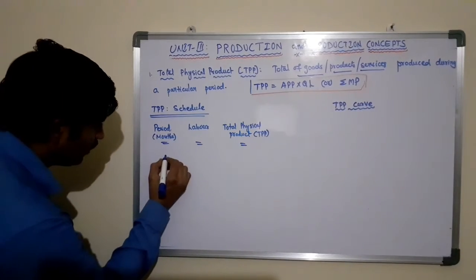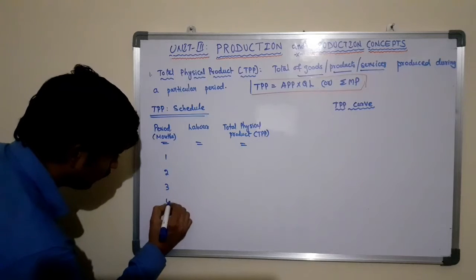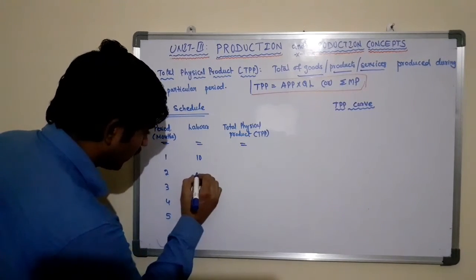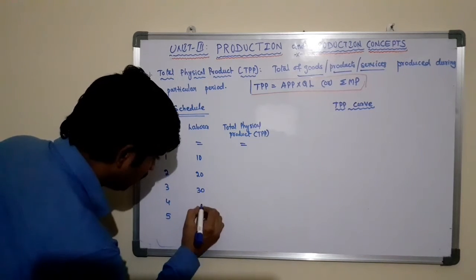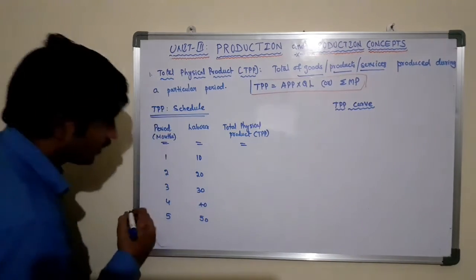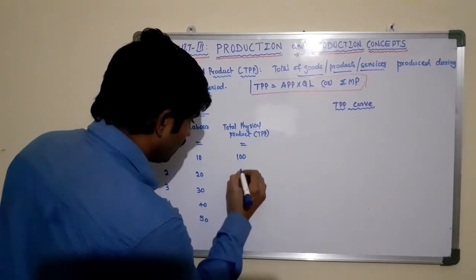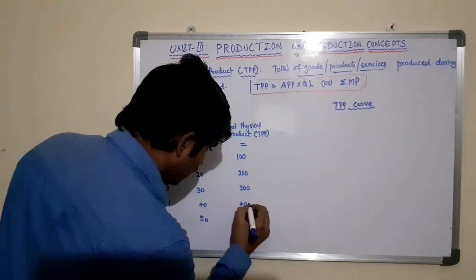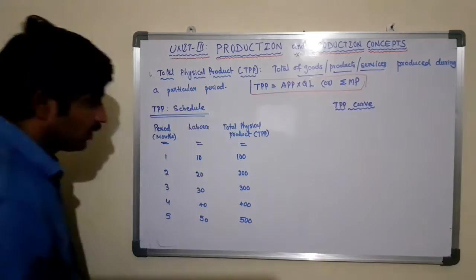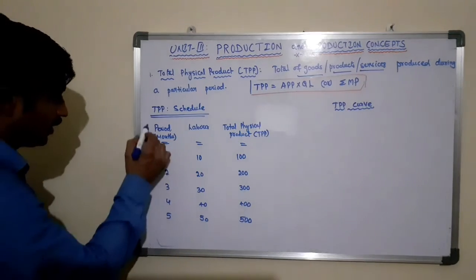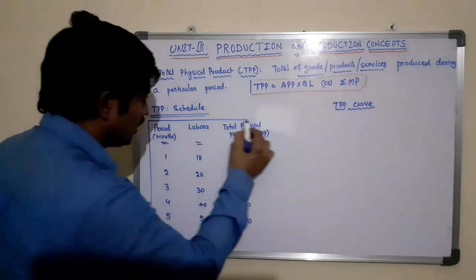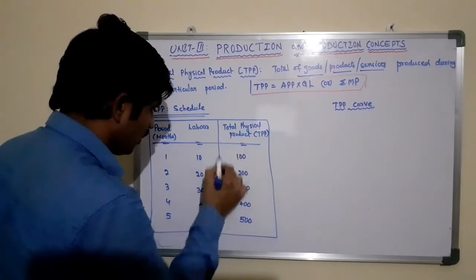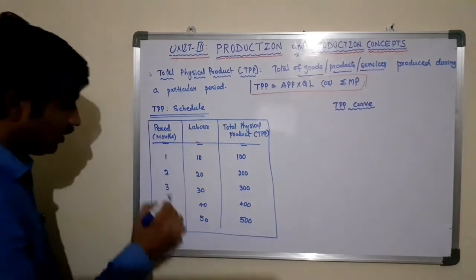Here the period 1, 2, 3, 4, 5 months. The labor introducing 10, 20, 30, 40, 50, and the total production is 100, 200, 300, 400 and 500. This is a schedule called a total physical product schedule, TPP schedule.